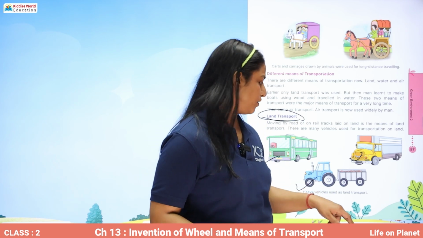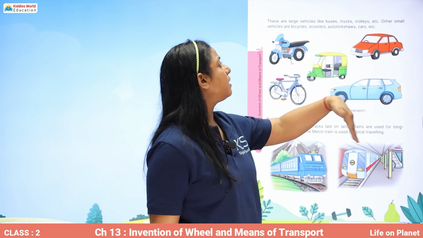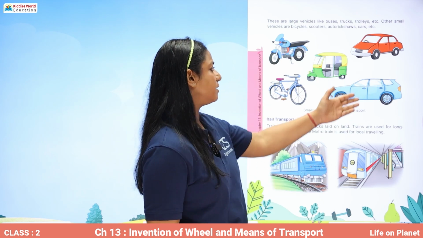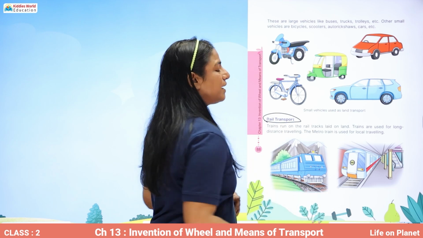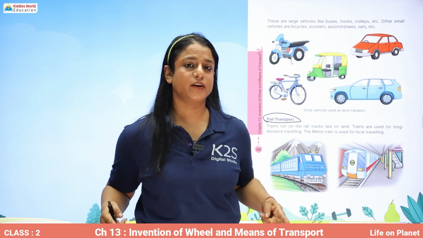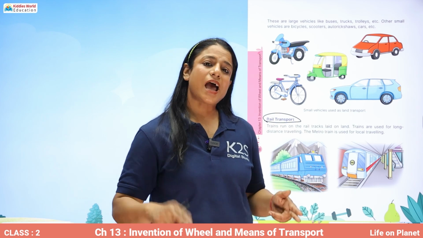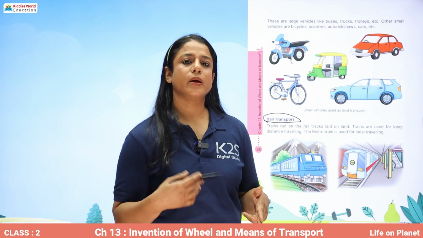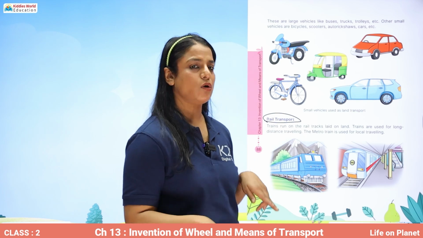So there are large vehicles like buses, trucks, trolleys, etc., and other small vehicles like bicycle, scooter, auto rickshaw, car, etc. These are the pictures of the means of land transport. Then comes rail transport. It is also a land transport, but a rail moves on a railway track. So a train goes from one city to another city, and a metro train goes inside the city only, where people travel from one place to another in their city.